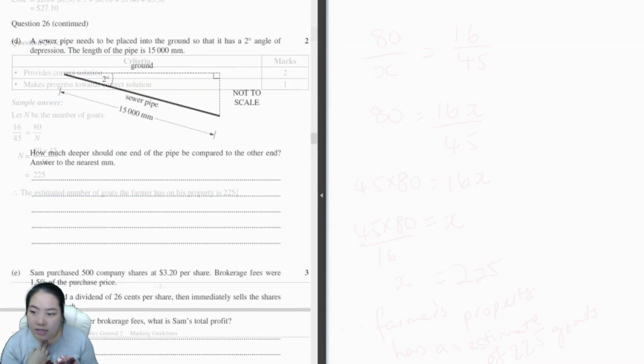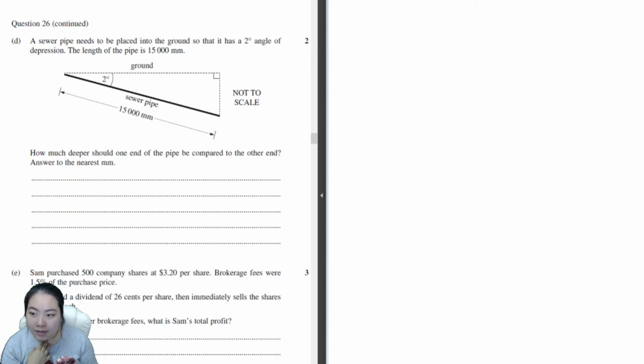Yes. 26D. A sewer pipe needs to be placed in the ground so that it has an angle of 2 degrees, angle of depression. The length of the pipe is 15,000 millimeters. I don't know why they use millimeters. That number is a bit absurd.